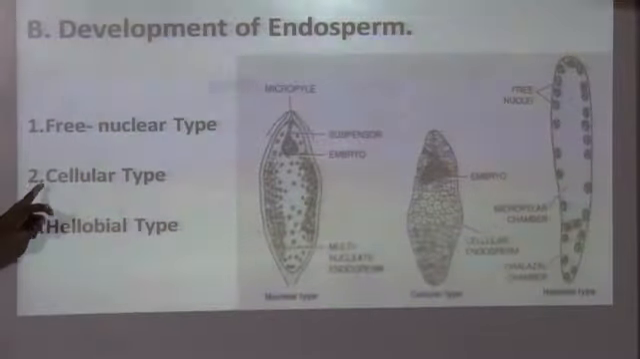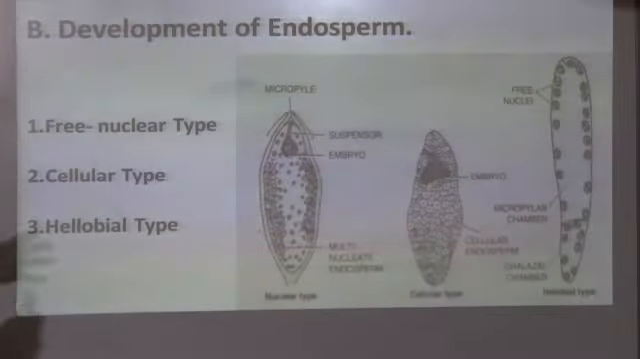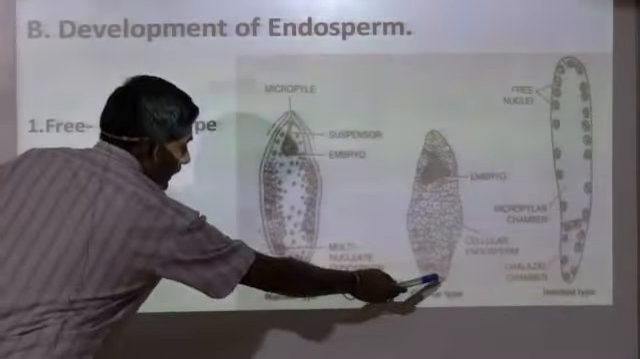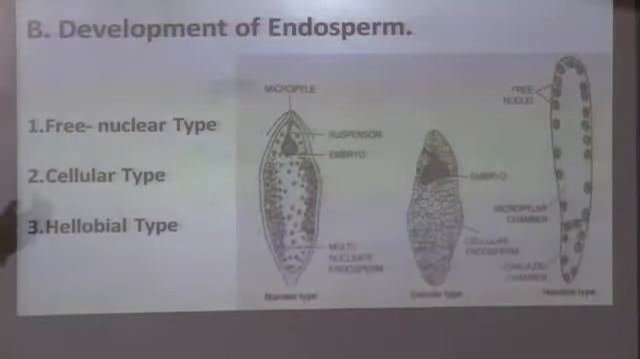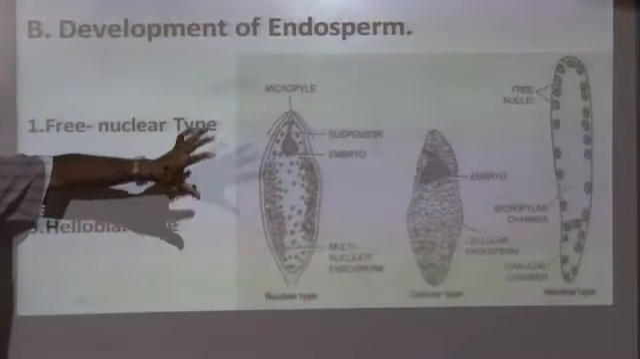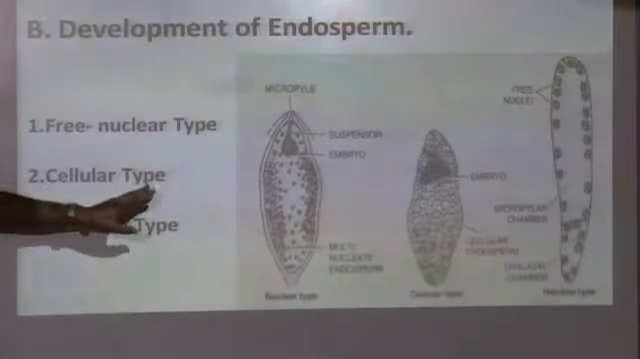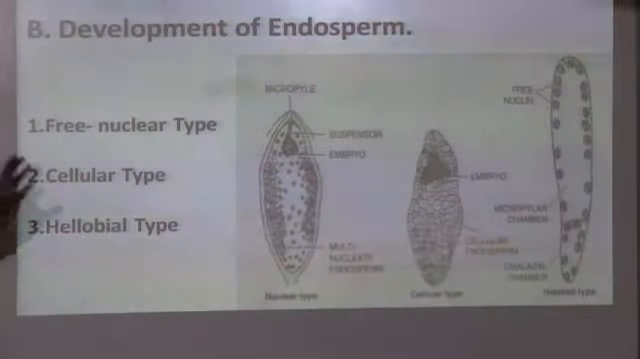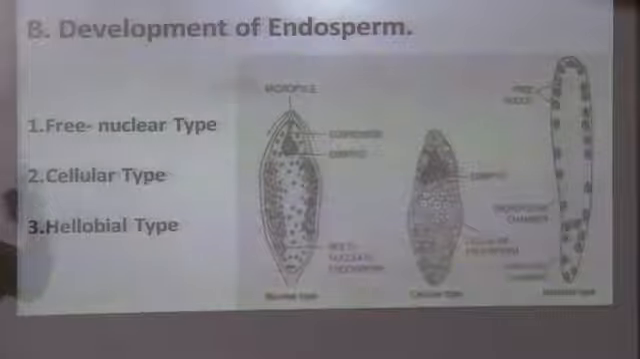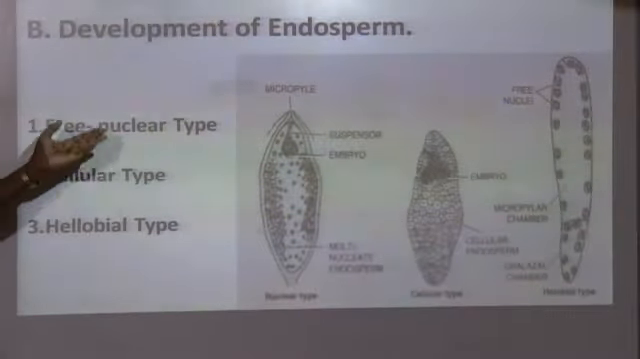The next one comes the cellular type. In cellular type, one nucleus will get formed. It will be surrounded by the cell wall. Again, after that, nuclear division will take place, and again it will be surrounded by cell wall. Further, the entire structure will be covered by the cellular type of endosperm. So this way of one after the other formation is what you call cellular type.